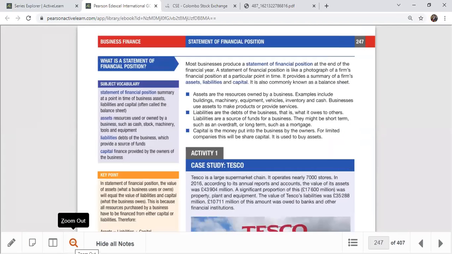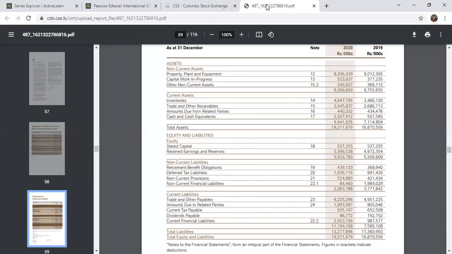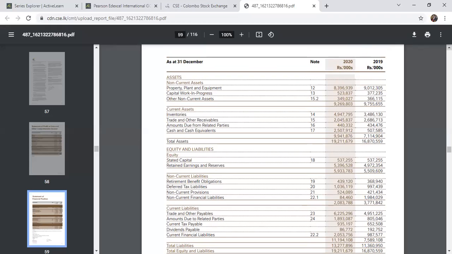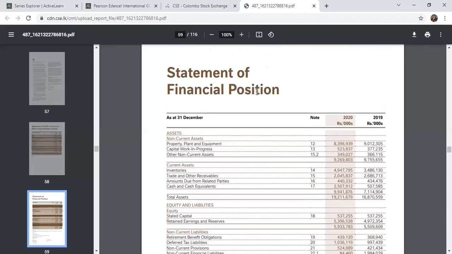What is the statement of financial position? What is the definition? You can see the statement of financial position is a summary, at a point in time, of the business's assets, liabilities, and capital. Often they call it the balance sheet. Sometimes we can call it a kind of snapshot. It's a snapshot at a particular time. You can see they prepare the statement of financial position as at 31st December, because this is the financial position for that particular date.